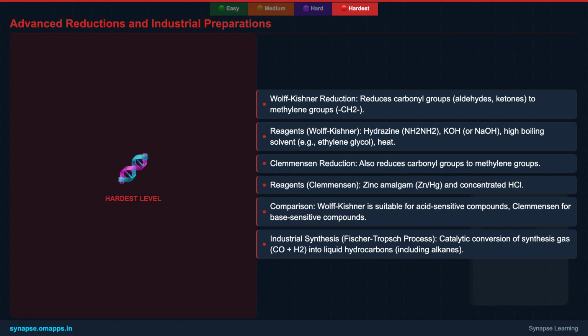On an industrial scale, the Fischer-Tropsch process is vital. It converts synthesis gas, a mixture of carbon monoxide and hydrogen, into liquid hydrocarbons, including various alkanes, using metal catalysts. This process is a cornerstone in producing synthetic fuels and chemicals globally.